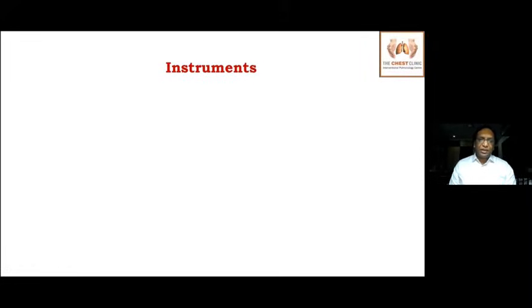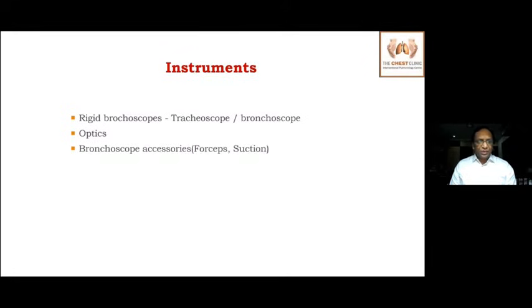So what are the different instruments we use for rigid bronchoscopy? Obviously, we require a rigid bronchoscope. They come in two types. One is a tracheoscope and the other a bronchoscope. We'll come to it later. And also we require some kind of visualization, where you require an optical telescope, and bronchoscopic accessories like forceps, suction, and all these catheters.